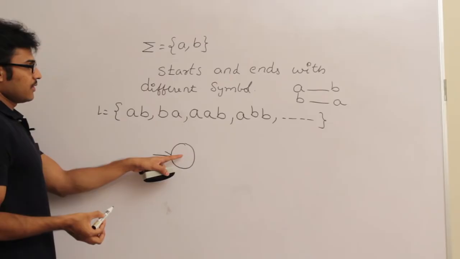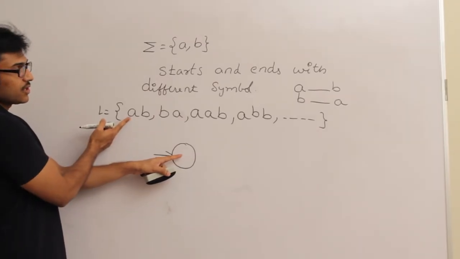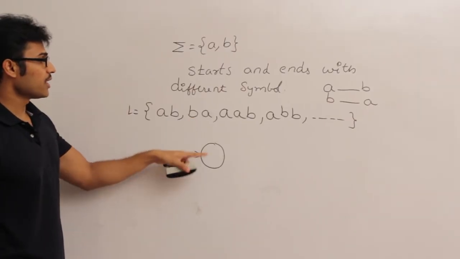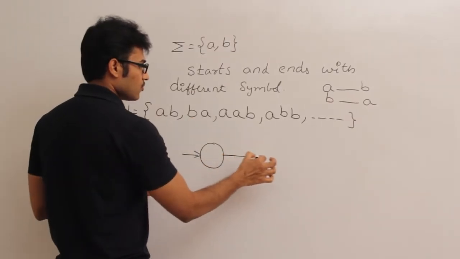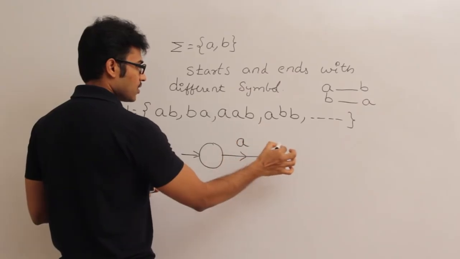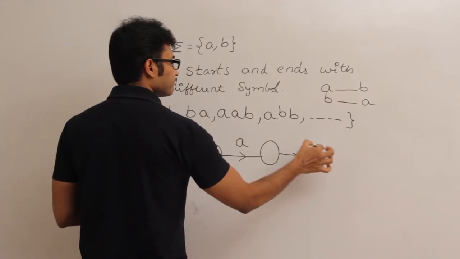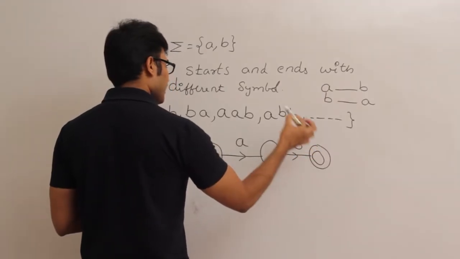Now there are two ways. One is all these strings which start with a should end with b, and all these strings which start with b should end with a. So one way is if it starts with a, it should end with b, accept it.